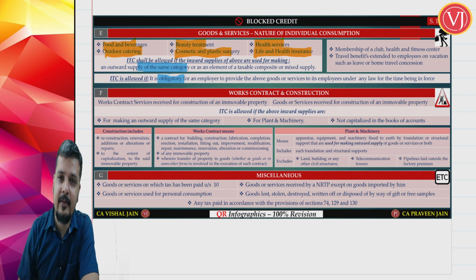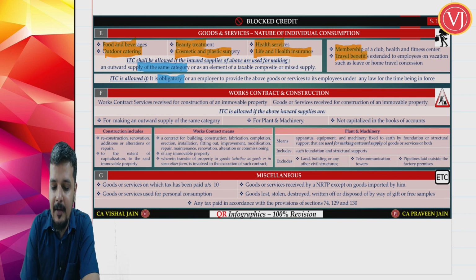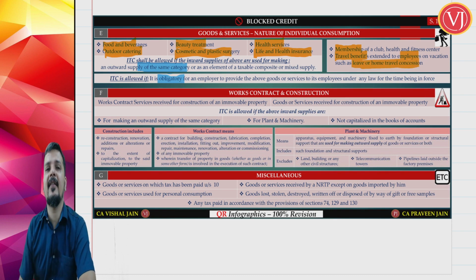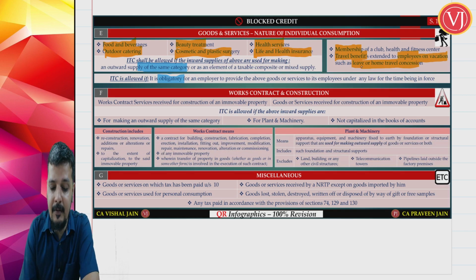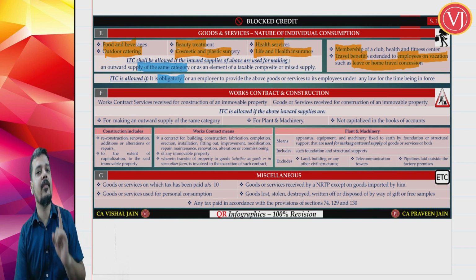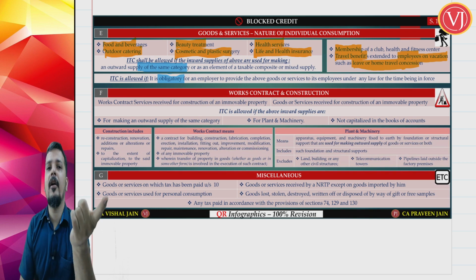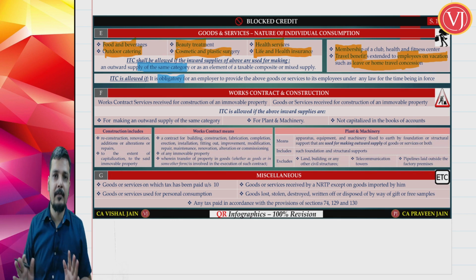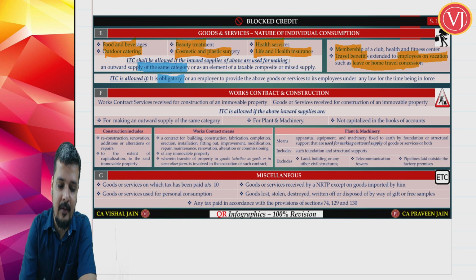Now there are other services where there's only one exception. When you talk about membership of a club or health or fitness center, gym, or travel benefits extended to employees on leave or home travel concession, which means that you're not talking about business travel of employees, you're talking about travel benefits which are given to employees on vacation, which is home travel concession or leave. So you're not talking about business travel of employees. If it is business visits of employees, you can enjoy the credit. So in these two cases, what are the cases? Membership of a club or health or fitness center, or travel benefits to employees on vacation, not for business, but on vacation. You don't get the credit. The only exception is statutory obligation.